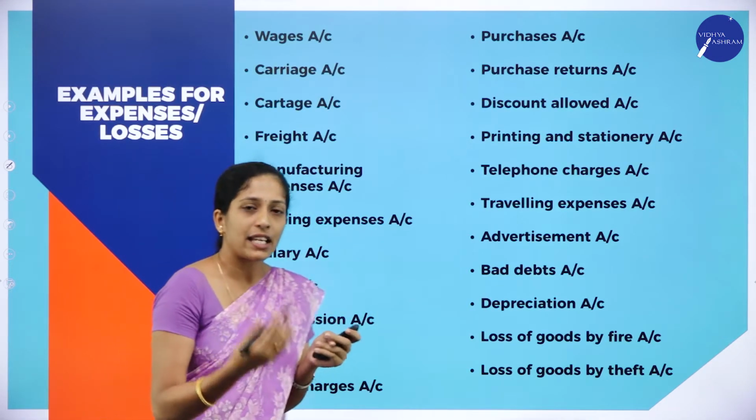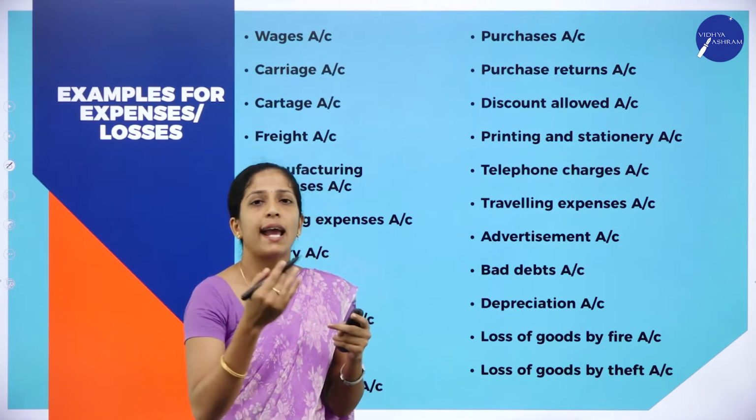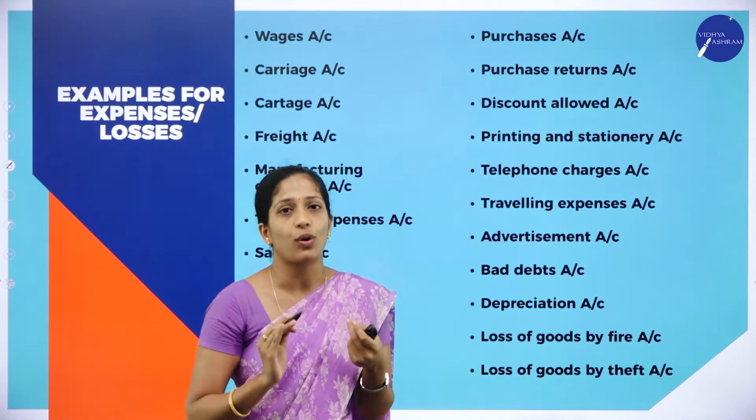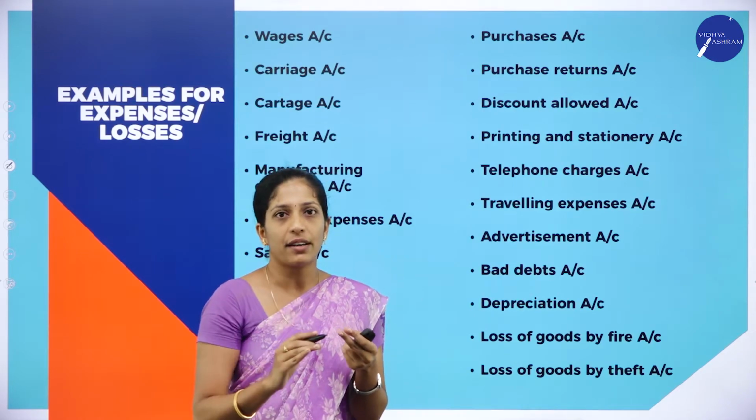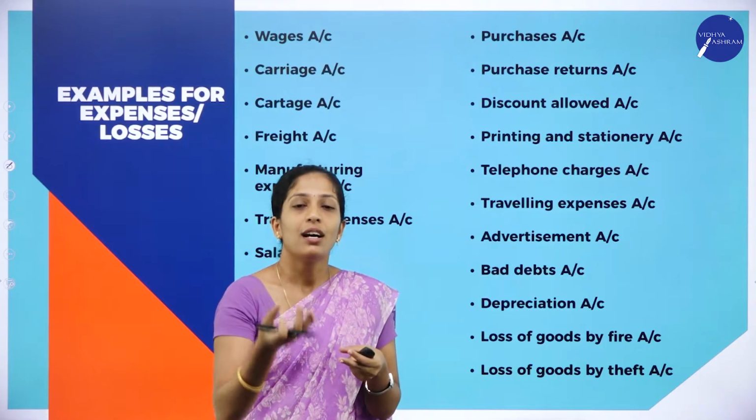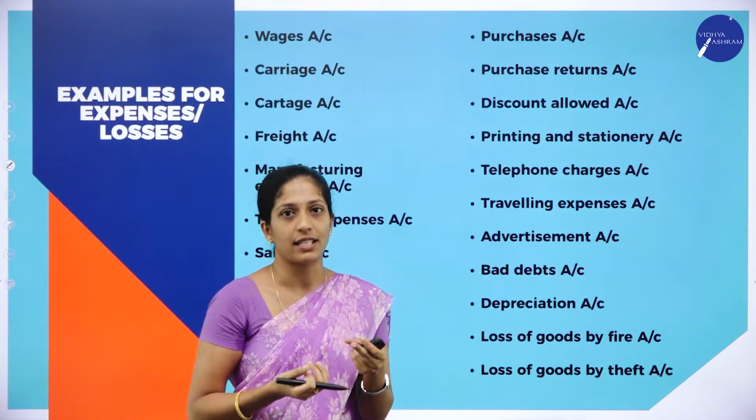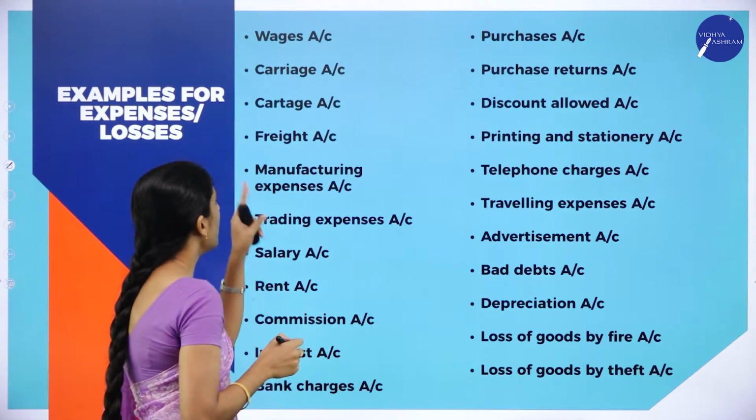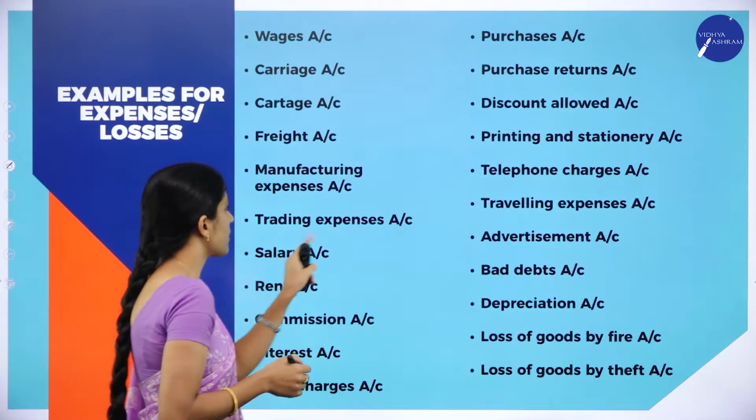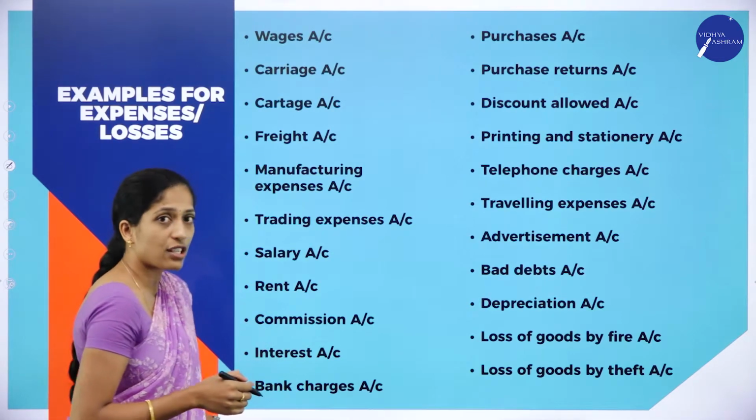Next, example for expenses or losses. Any expenses or any losses that take place in an organization can be classified under expenses or losses. As I told, if they just give the word, it means what? It is an expense. For example, rent. If they give just rent, it means what? We have paid it. If we had received, they will clearly mention it as rent received.